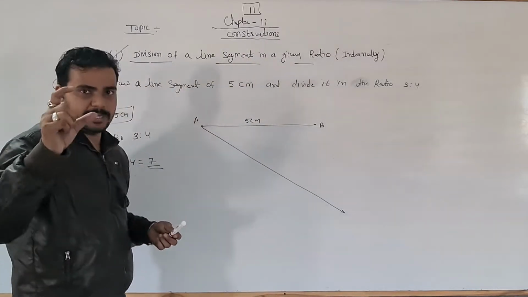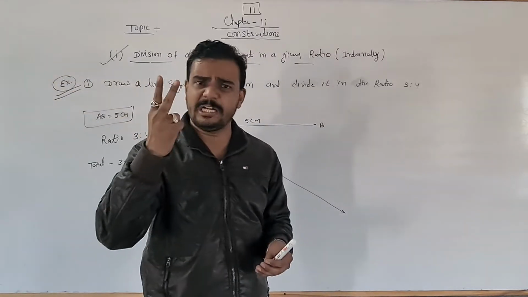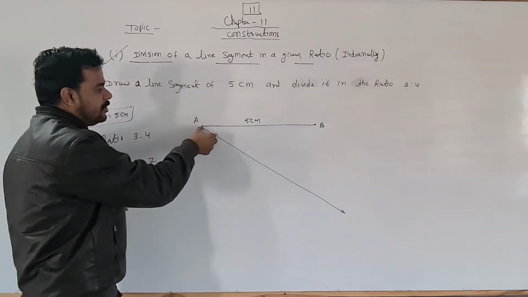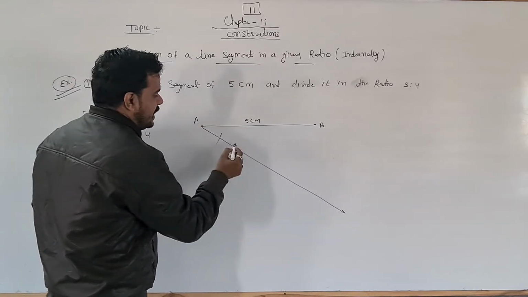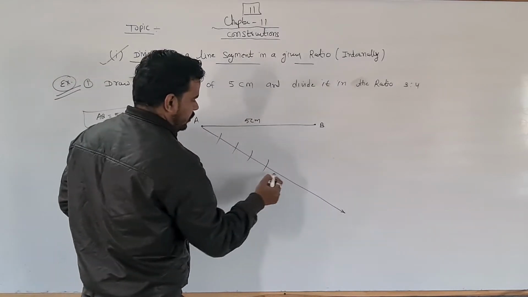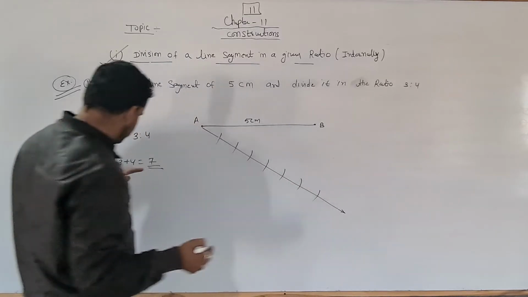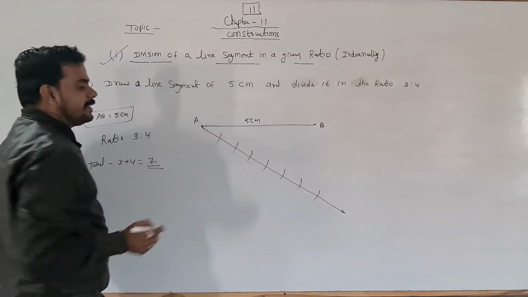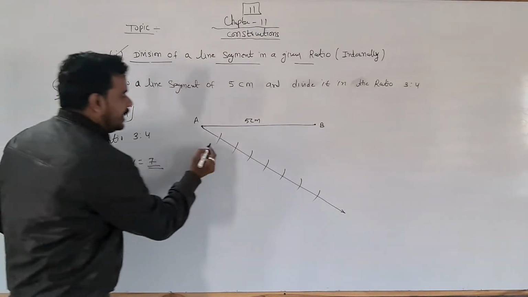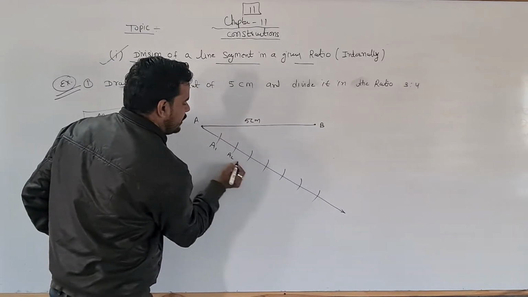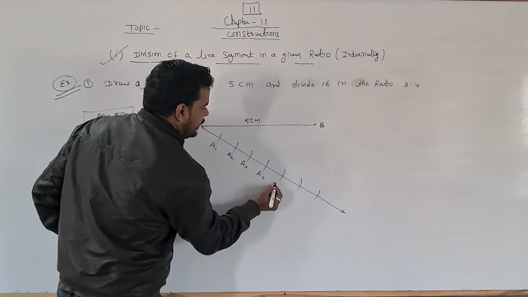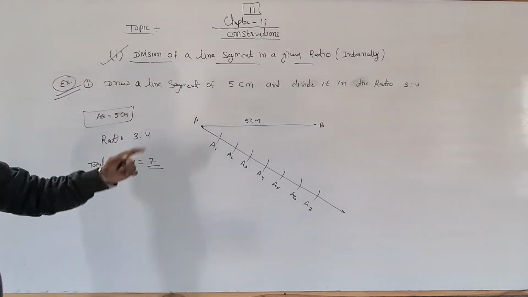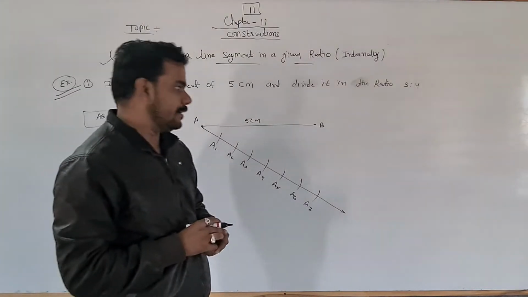So first of all, in your compass measure 1 centimeter or 2 centimeter, but it is easy to measure 1 centimeter. So measure 1 centimeter in your compass and place your compass here and cut an arc like this. This first arc and second arc, third, fourth, fifth, sixth and 7. Total 7 is here. That's why you have to cut 7 arcs. And here the first arc is named A1, then A2, third A3, A4, A5, A6 and A7. This is the first process to construct this diagram.